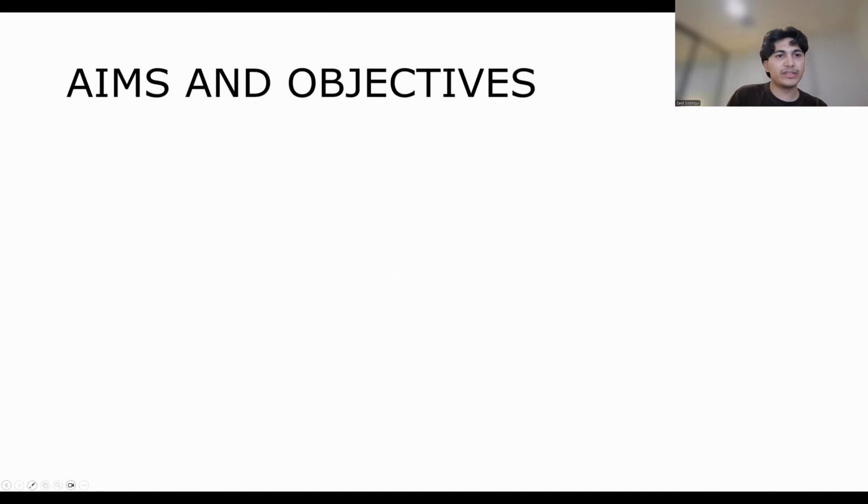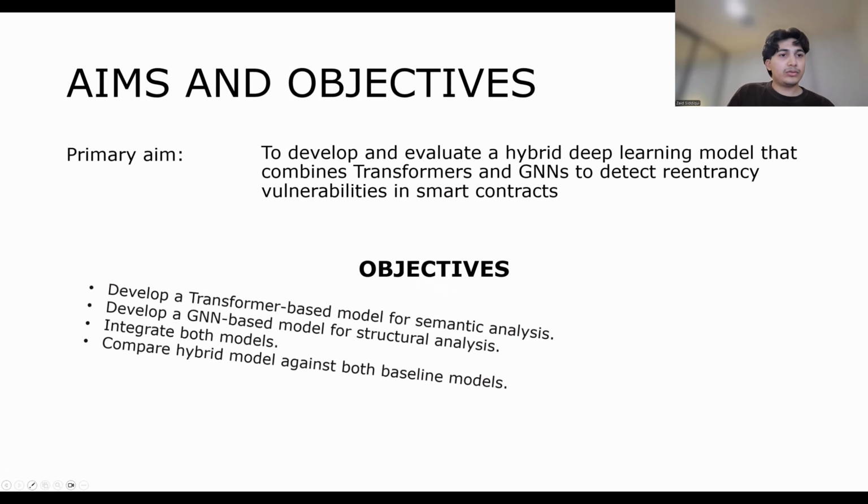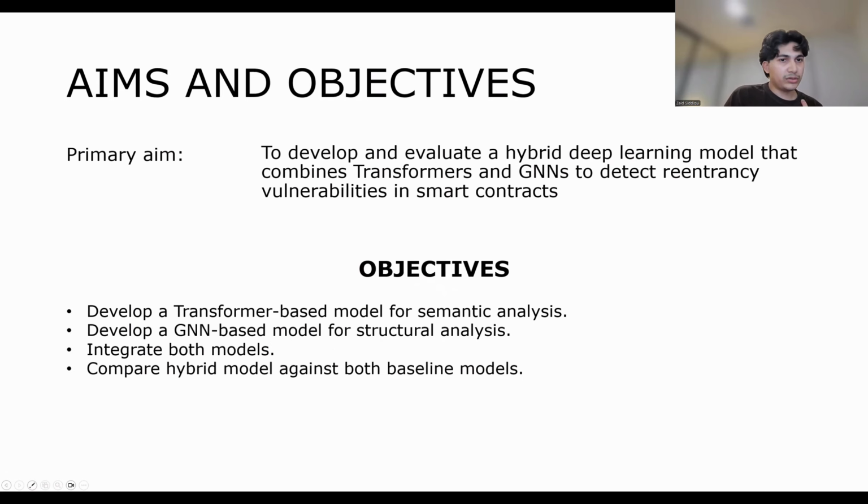Now, the aim of this project was to develop a hybrid deep learning model that combines transformers for the semantic part and GNNs for the structural part. The objectives that were laid out were to develop the transformer-based model for the semantic analysis, to develop the GNN model for the structural analysis, to integrate both models, and to compare the hybrid model against these two baselines.